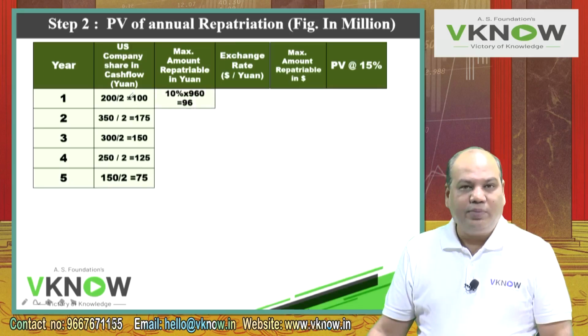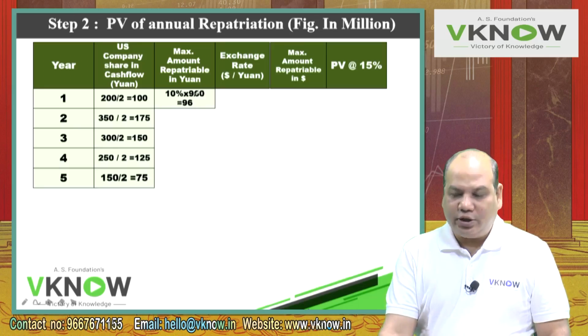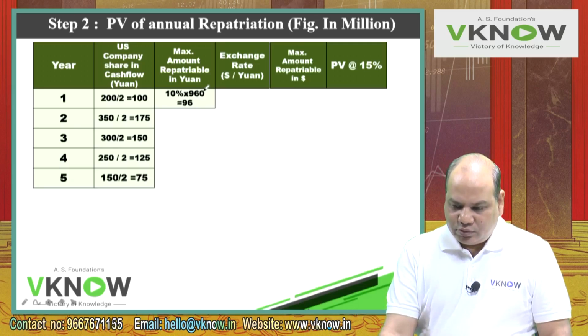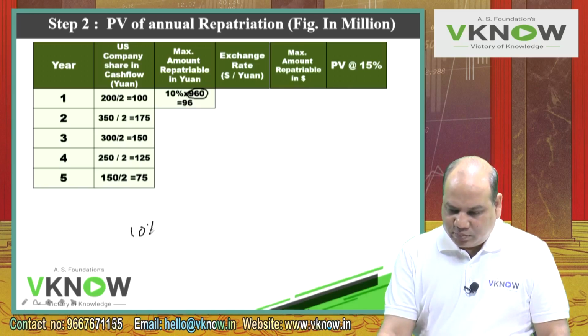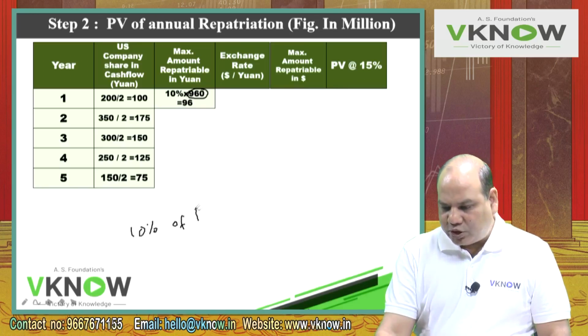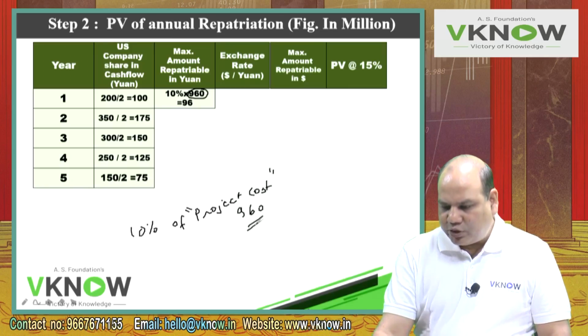Maximum amount you can repatriate. Now here we have 2 possible answers. One answer can be, we will take 10% of 480. That is only the share of US company. The second answer will be the interpretation of the problem. The problem says 10% of project cost can be repatriated. So project cost is 960.